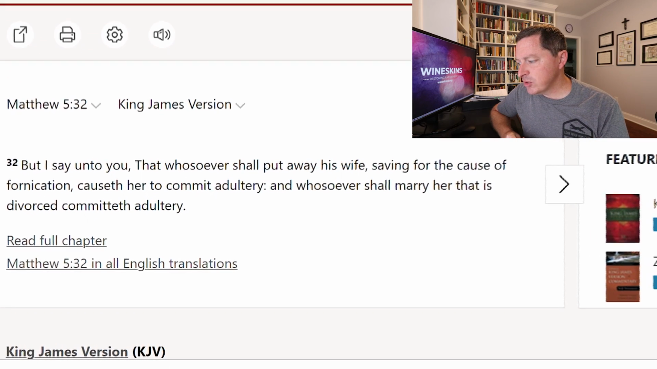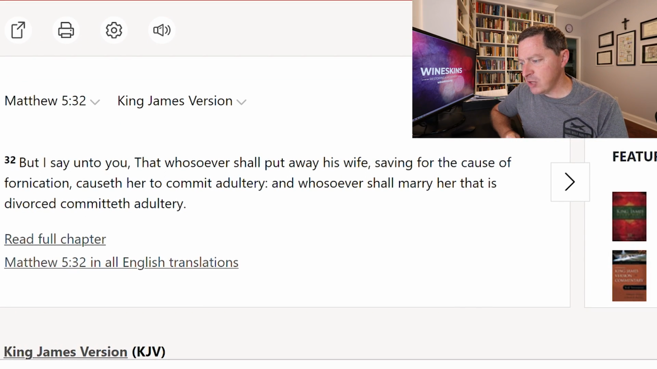Jesus says something in Matthew 5:32 that has just been so poorly translated over the years across multiple English translations. Let's go back to the King James Version and Matthew 5:32, where he says, I say unto you, whoever puts away his wife, saving for the cause of fornication, causeth her to commit adultery.